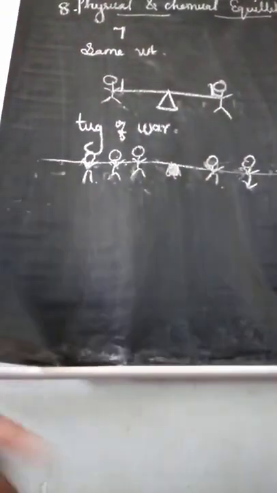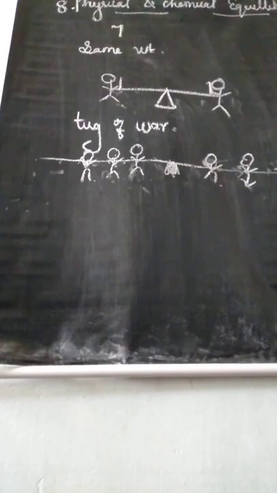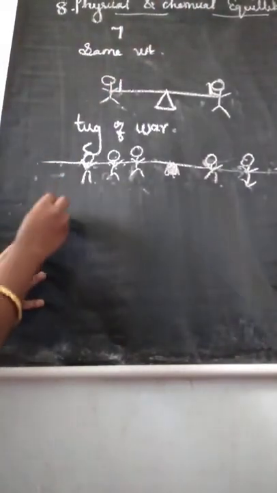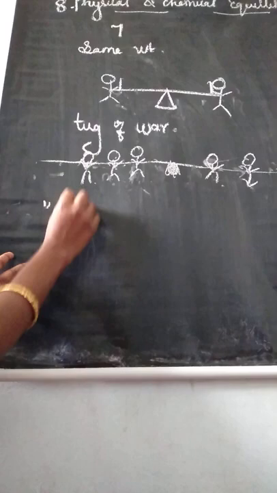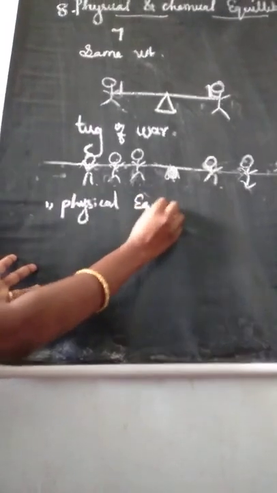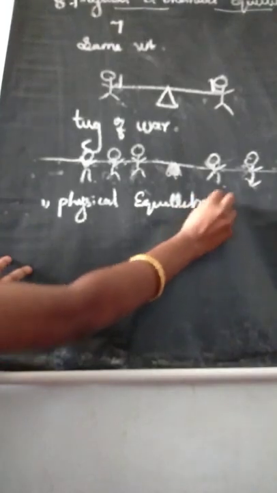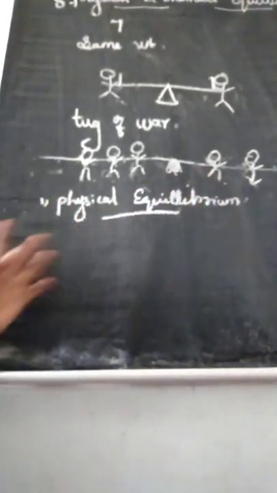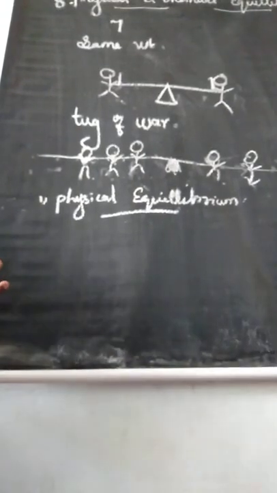Now listen. Here your topic is physical and chemical equilibrium. Now we can see the first topic, physical equilibrium. What is meant by physical equilibrium?